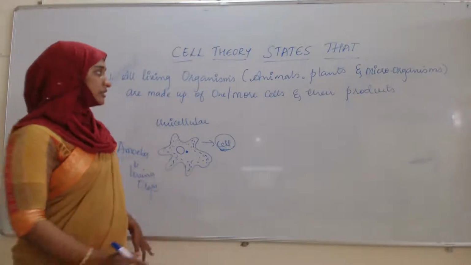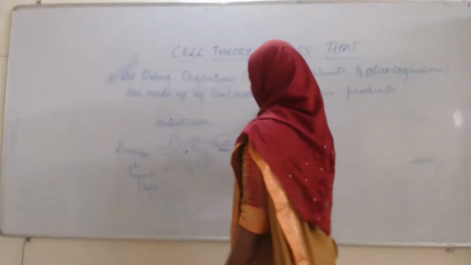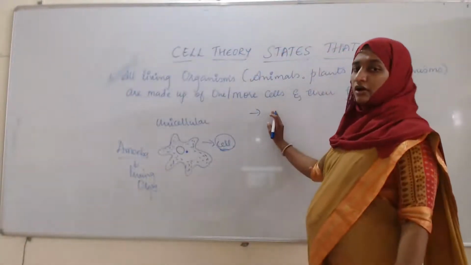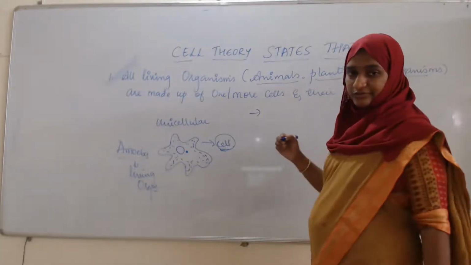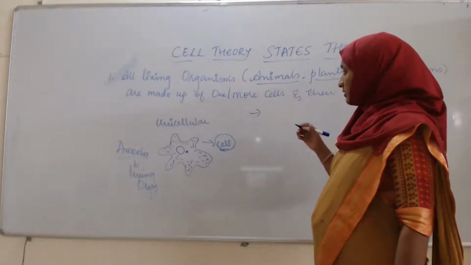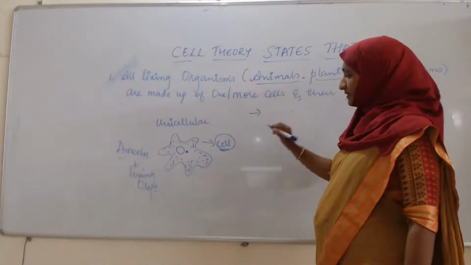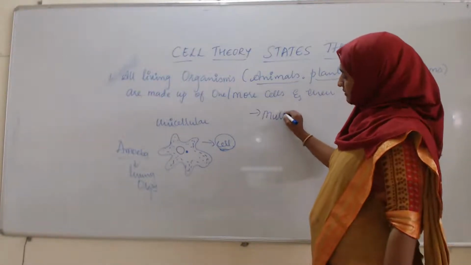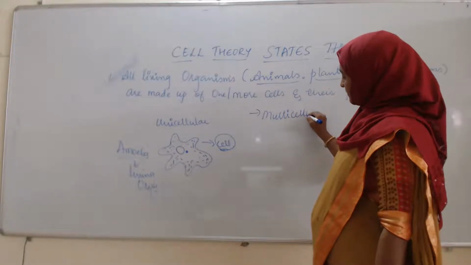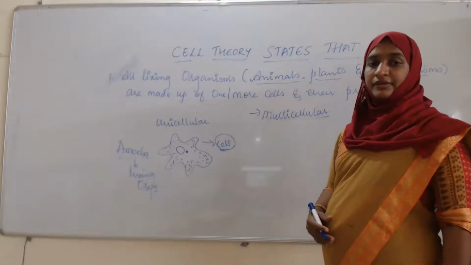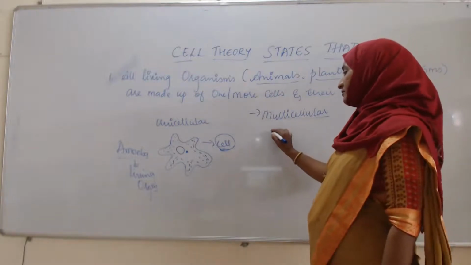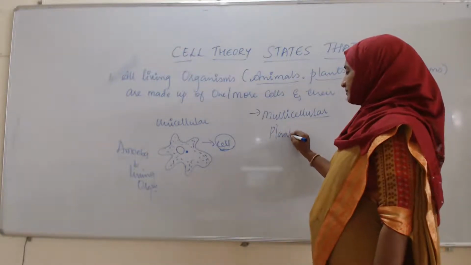Now come to the multicellular organism. Here they have given all living organisms: animals, plants, microorganisms. Among these, animals and plants are multicellular, which means they are made up of many cells. One example we take is the plant.